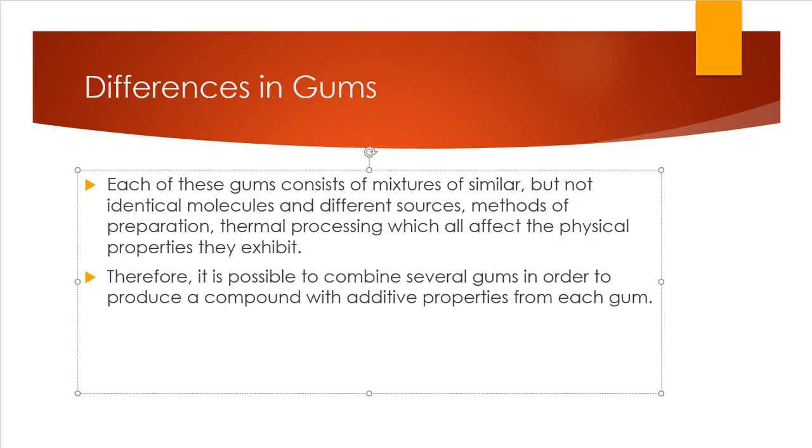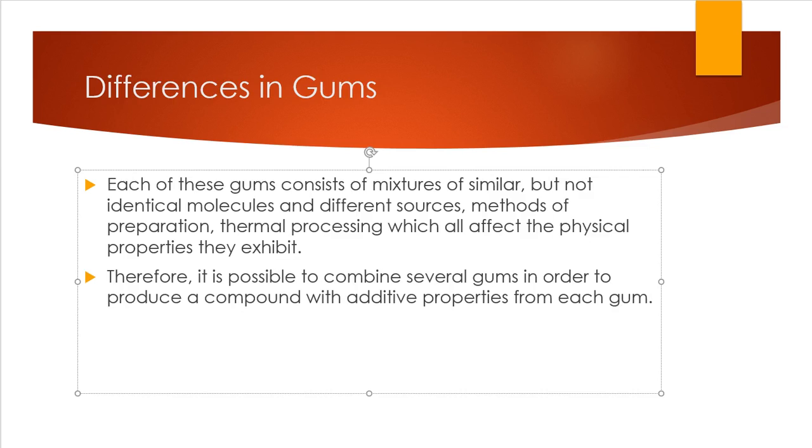Just as I was talking about with the location where they're produced, there's many differences within the gums. Each of them consists of mixtures of similar, but they're not going to be identical molecules because they do have different sources, methods of preparation, as well as thermal processing, which is things like they have different optimal pHs and temperatures, which are all going to affect the physical properties they're going to exhibit. So therefore, it's possible to combine several gums in order to produce a compound with the additive properties from each of the gums.